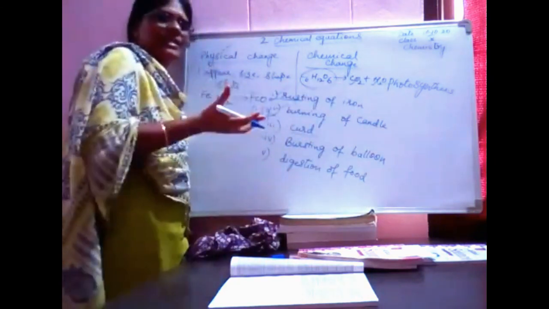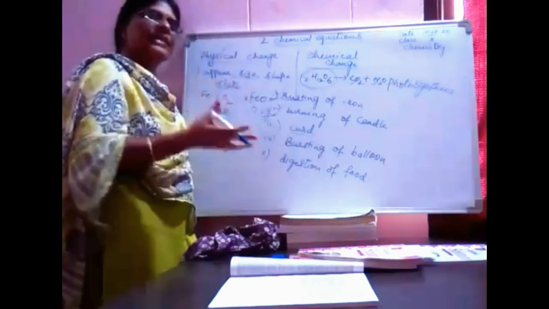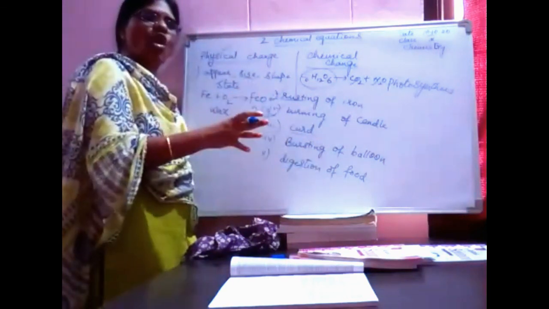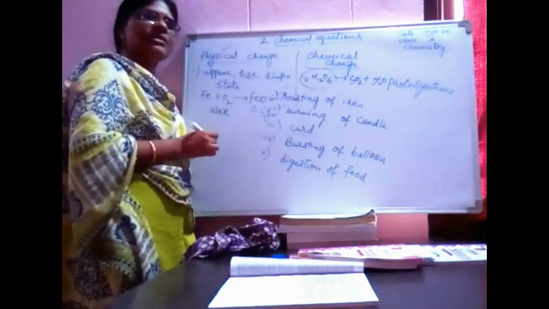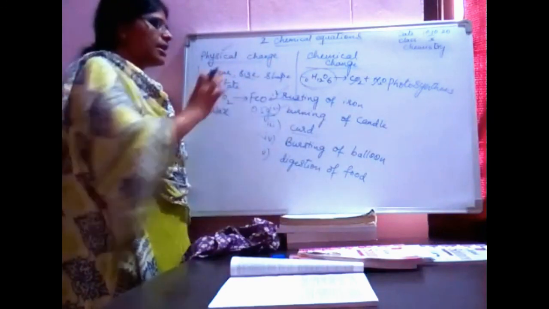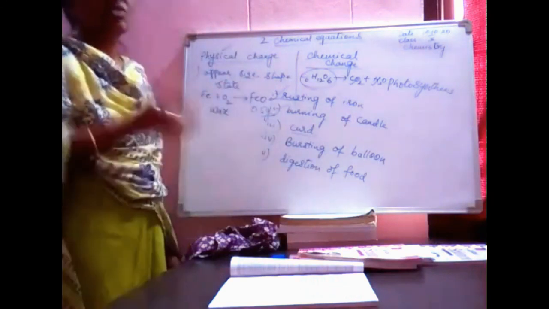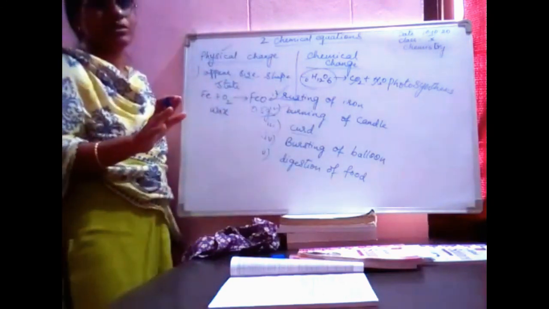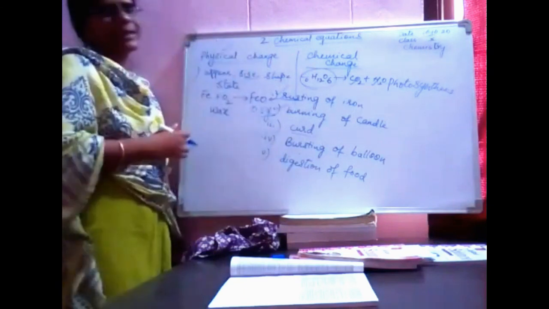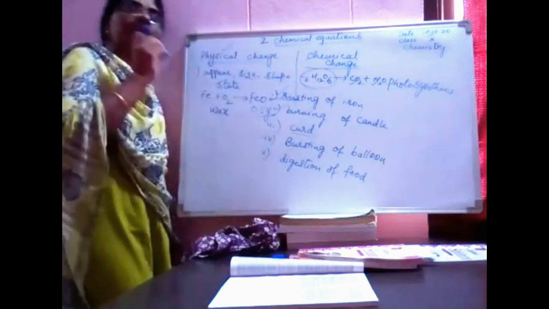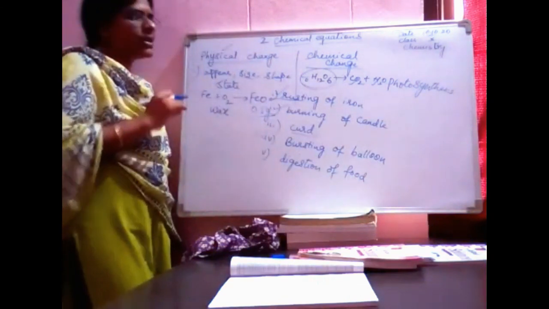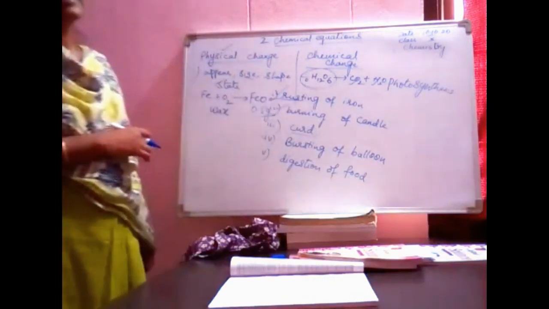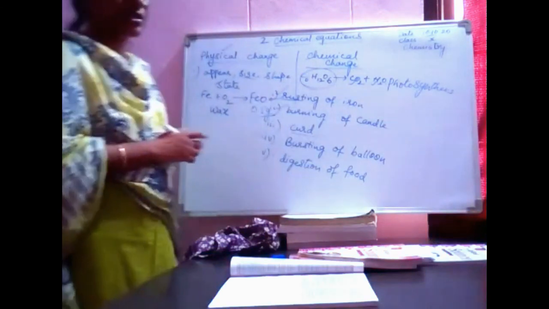Such changes in which a new substance is formed are called chemical changes. In a physical change, no new substance will be formed. Only in chemical changes will new substances be formed. Okay? Such changes are called chemical changes.